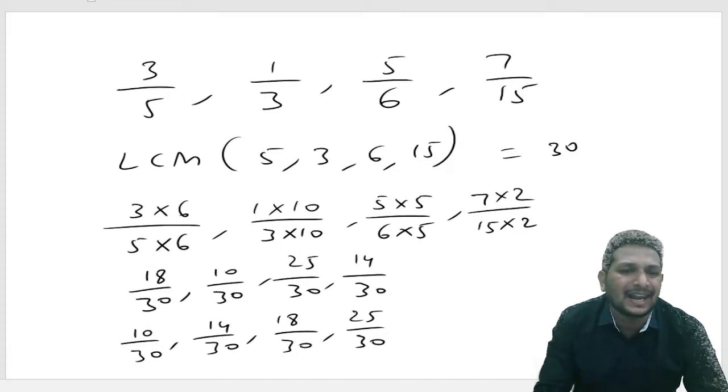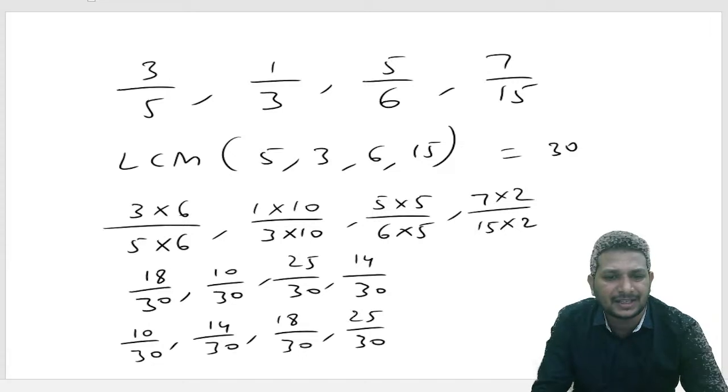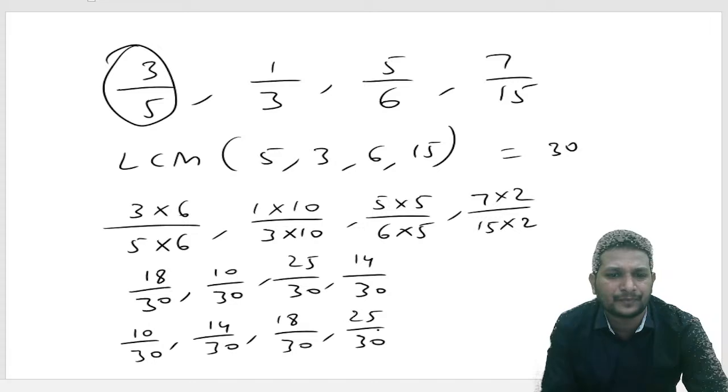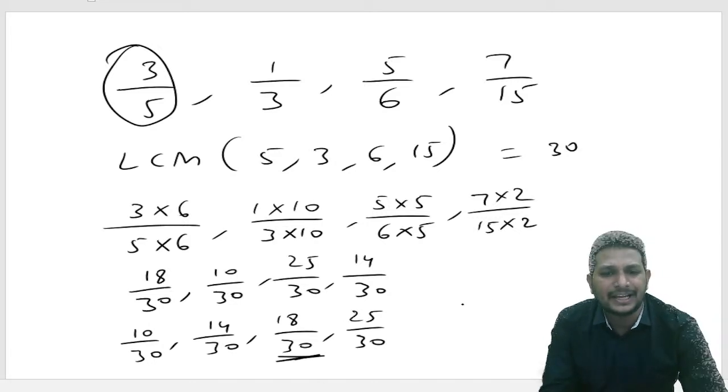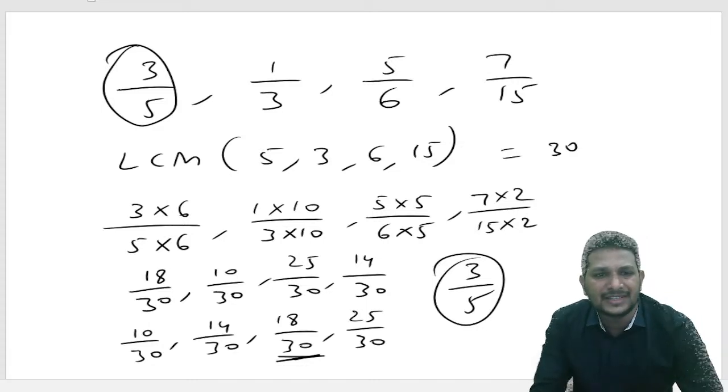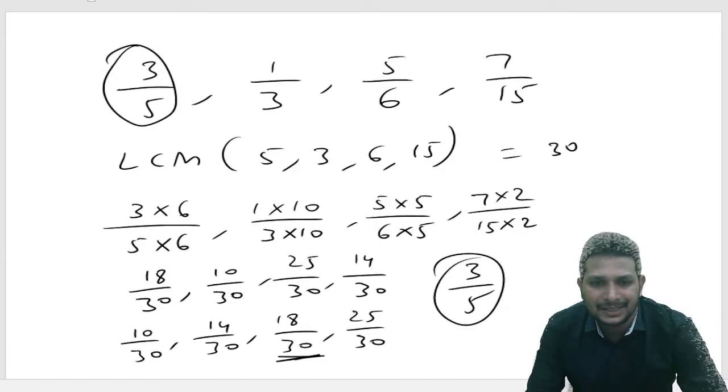They're asking for the second last. That's nothing but 18 by 30, right? So 18 by 30 is nothing but which one? 3 by 5. Second last is 18 by 30, so the answer is 3 by 5. That's nothing but option 4. Okay, now let's see the next one.